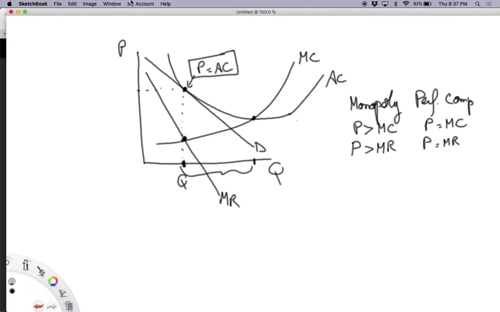But let's just think about it. What do we mean by average revenue? Total revenue is equal to price times quantity. Average revenue is total revenue divided by quantity, which is price times quantity divided by quantity, which is price.